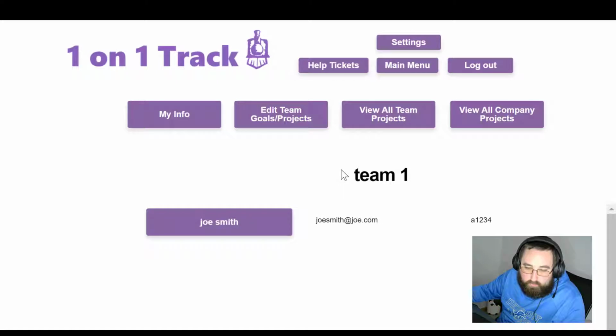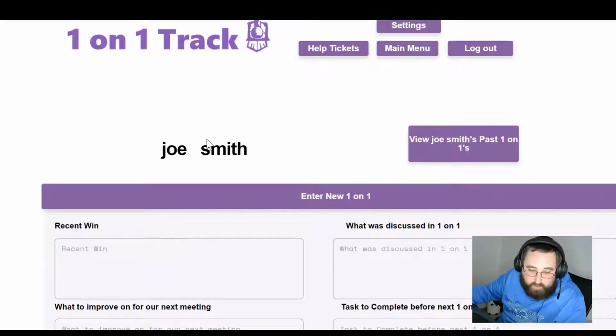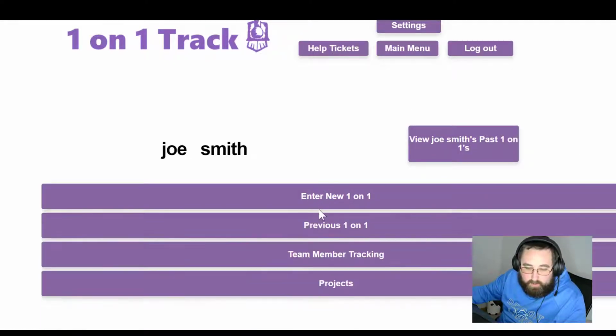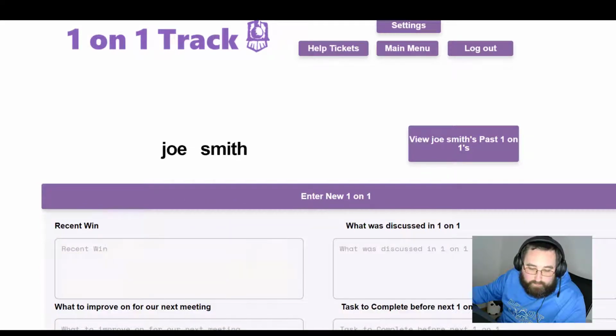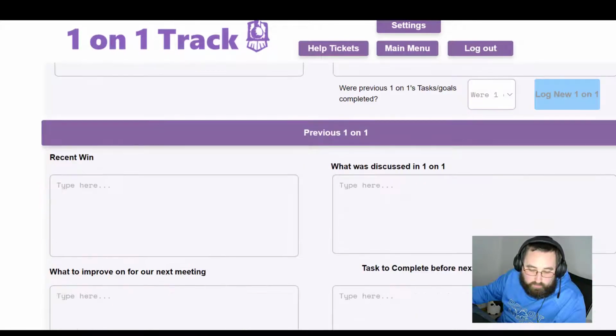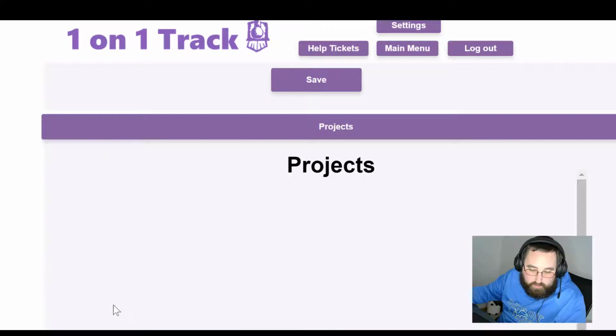This is a team. I, the user, am assigned to lead this team. These are the employees in that group. I have Joe Smith, he's the only one in that group. If I click on Joe Smith, it will take me to another page where I can log one-on-one information for Joe Smith. I can do his past ones, but when I'm building this, I would have all of this opened up on a page.